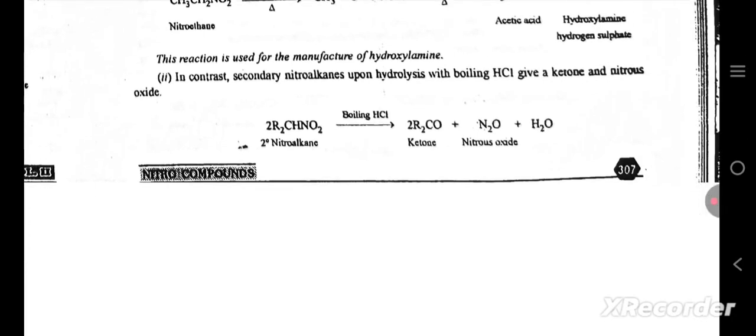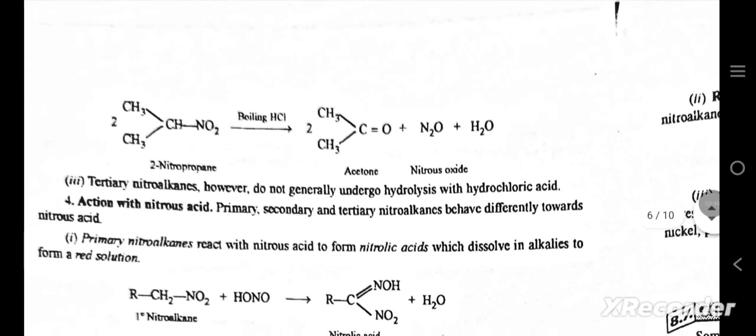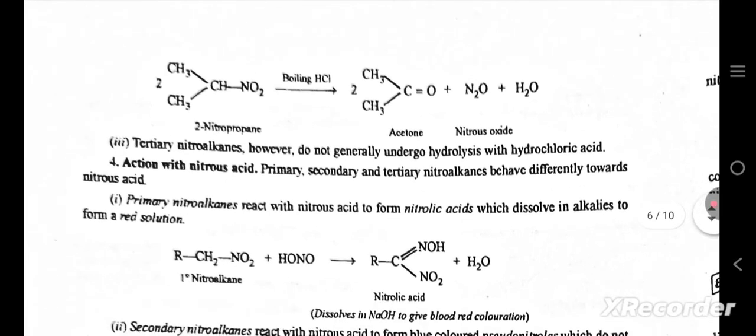In contrast, secondary nitroalkanes upon hydrolysis with boiling HCl give a ketone and nitrous oxide. Secondary nitroalkane to ketone and nitrous oxide. 2-nitropropane to acetone and nitrous oxide. Tertiary nitroalkanes, however, do not generally undergo hydrolysis with hydrochloric acid.